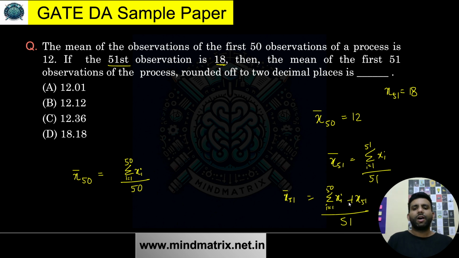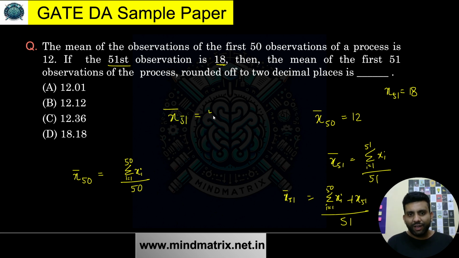Okay. Now, if I just talk about this thing. So what is going to be this? What is going to be this? You can just think about this. The summation for 50th term is equal to x bar of 50 into 50. Yes or no? I hope this is again a very simple case over here.